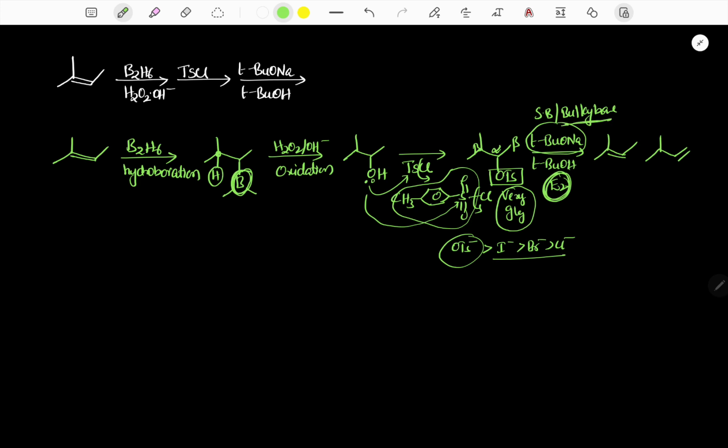But since it is a bulky base, taking the most acidic proton, the less stable alkene will be the major product, because the bulky base can approach the less sterically hindered carbon easily. It can take the proton easily, but the bulky base cannot take the proton here that easily. That's why it is the minor product and this is the major product. So here the first reaction is hydroboration-oxidation, the second reaction is nucleophilic substitution, and the third reaction is elimination, E2.